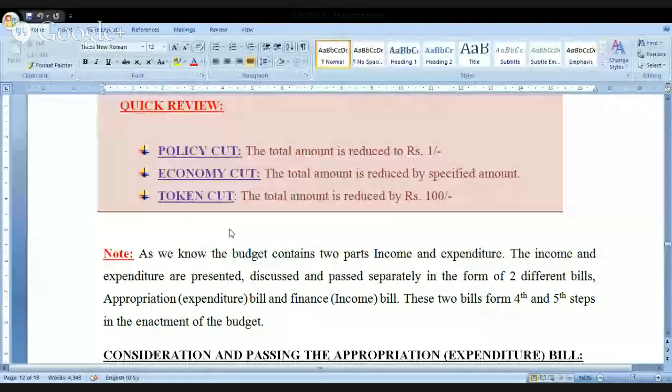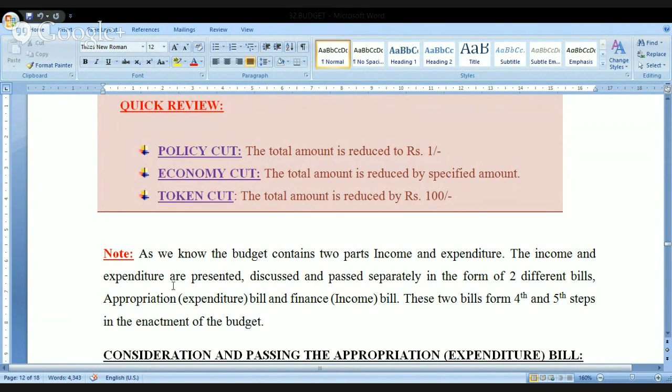Now let me open the document straight away and have a discussion with you regarding the same. We have seen certain points in the previous class, up to policy cut, token cut, and economy cut. We have seen very clearly that policy cut is nothing but the total amount being reduced to ₹1. In economy cut, the total amount is reduced by the specified amount. In token cut, the total amount is reduced by ₹100. This is what we have understood.